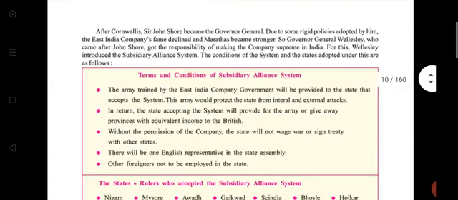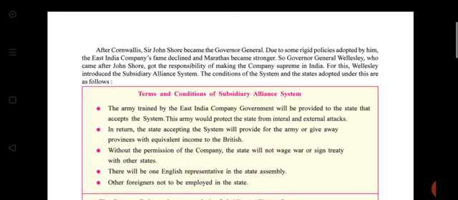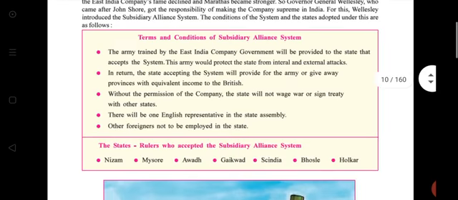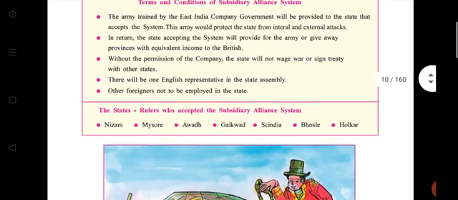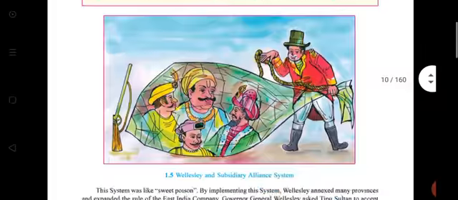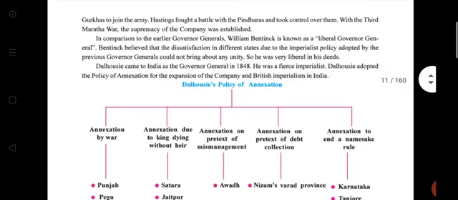The conditions of the subsidiary alliance system and the state adopted under these are as follows. The army trained by the East India Company will be provided to that state. The army would protect the state from internal and external attack. There will be one English representative in the state assembly, and no foreigner is to be employed in the state. See, the Nizam, Mysore, Awadh, Gaikwad, Sindhia, Bhosle and Holkar are the rulers who accepted the subsidiary alliance system. Clear?